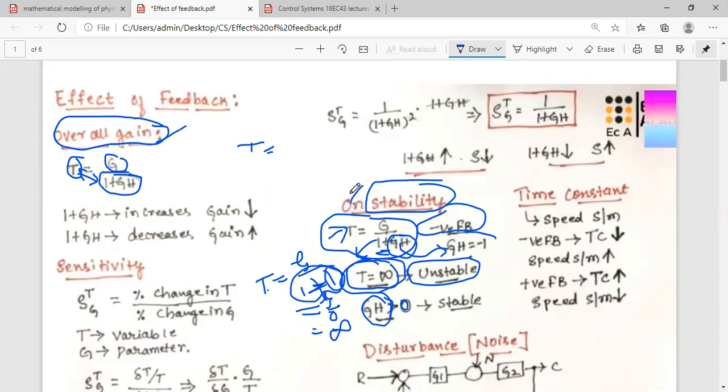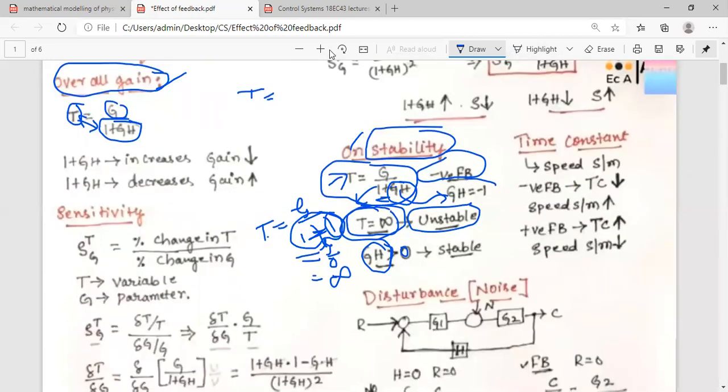So gain and stability are over. Let us take the third parameter, that is sensitivity. Sensitivity is defined in terms of the overall gain and the forward gain. It is defined as the ratio of the percentage change in the transfer function, overall gain, overall transfer function, to the percentage change in the forward gain, capital G. So that is how it is defined. You can see the symbol here.